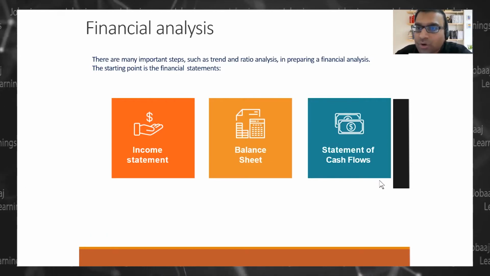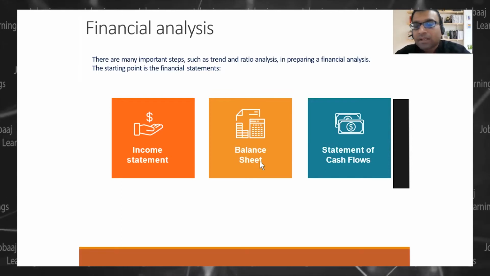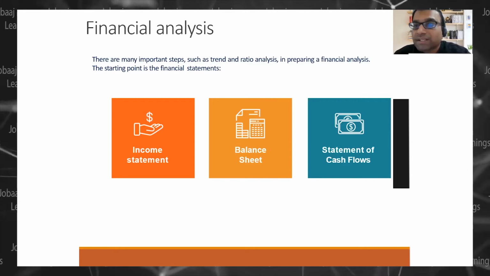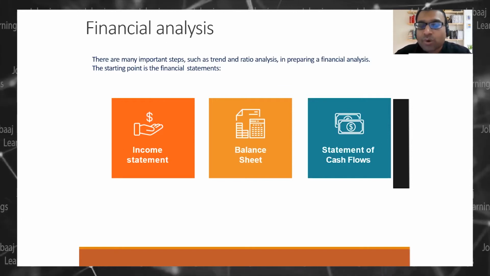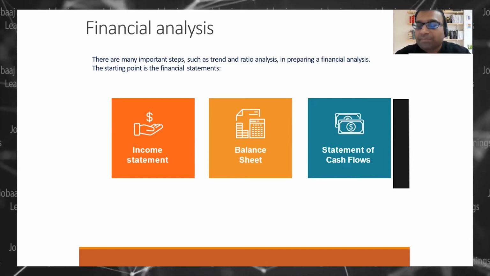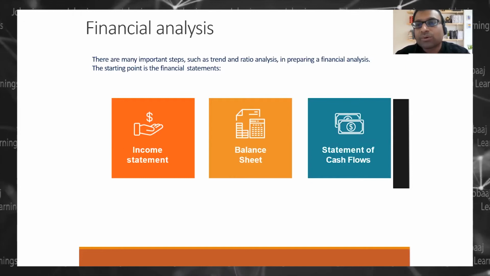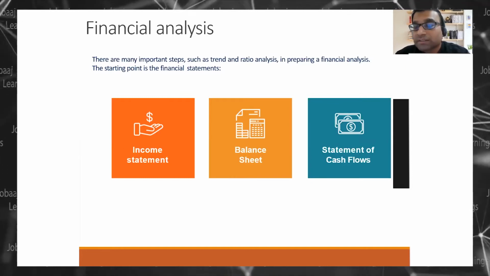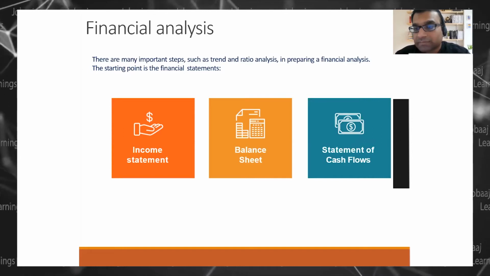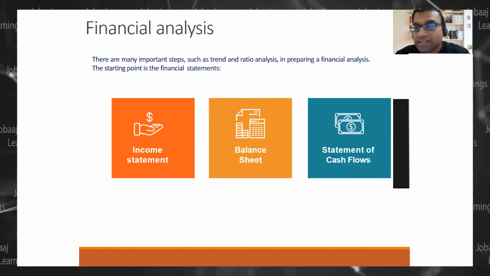One, horizontal analysis, and one, vertical analysis. What is horizontal analysis? Horizontal is when you compare with companies, or when you compare with years, right? So vertical analysis is what? When you analyze a company for, let's say, its gross profit or net profit, is that vertical or horizontal analysis?